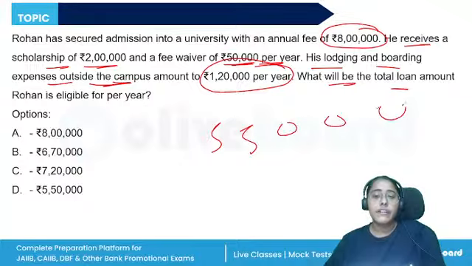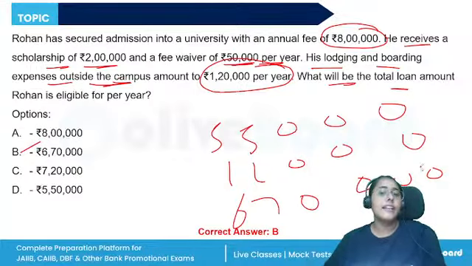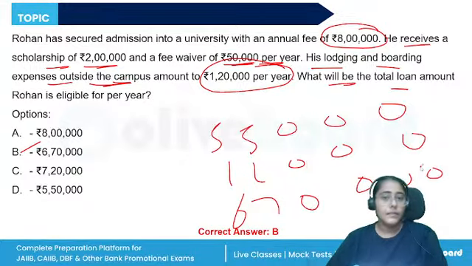So that will be added and this will increase the amount. So the total eligible amount will be 6 lakh 70,000. All right, this is 6 lakh 70,000 is the eligible amount per year. All right, I hope this is clear.